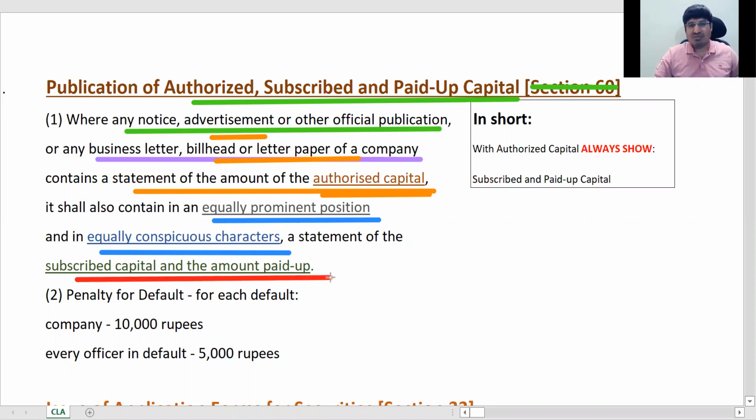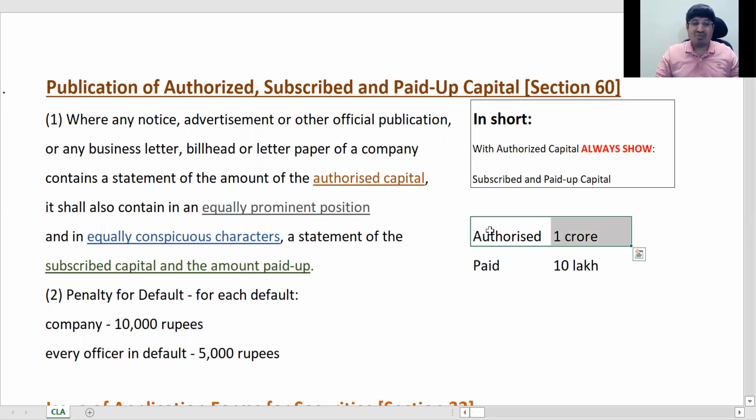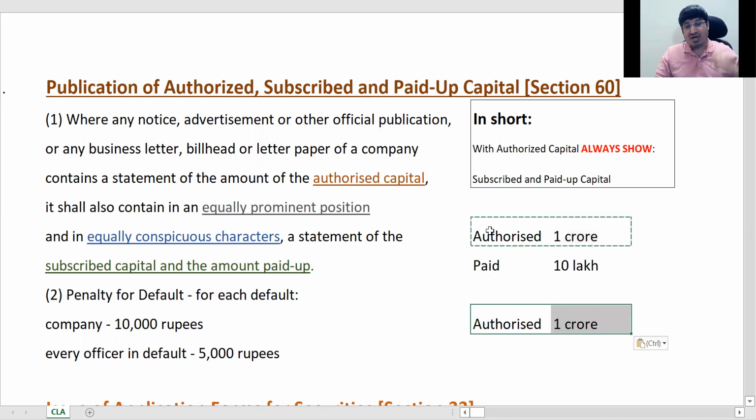So why this rule has been taken out, I'll tell you. You all know that authorized capital is just a generic figure, right? Company can go for an authorized capital of 1 crore. Say I have started a company with authorized capital of 1 crore. This is my authorized capital. But my paid up capital is only 10 lakhs because that is sufficient to run my business, right? This I have just defined. So wherever I am sending any notice or anything, just to show people that I am a very big brand, I'll publicize, say authorized is 1 crore, right? So that misleads people basically.